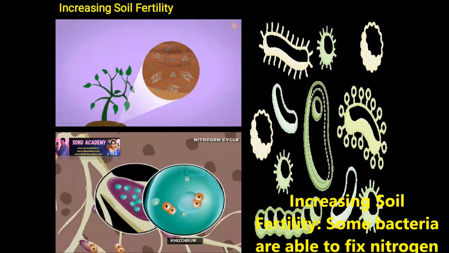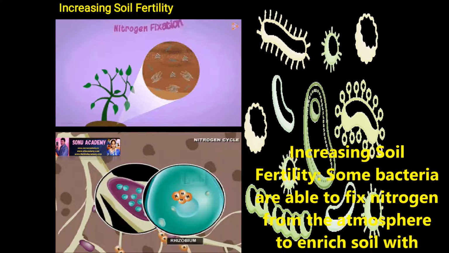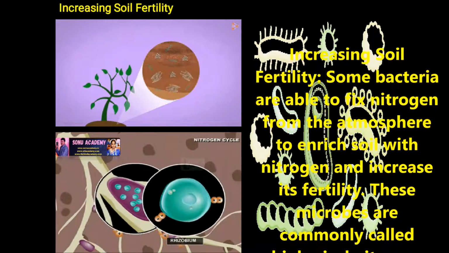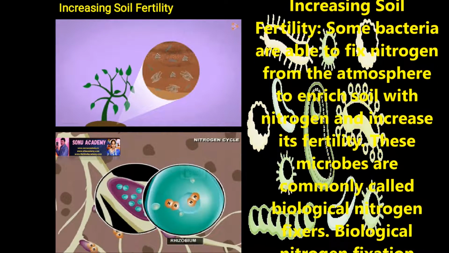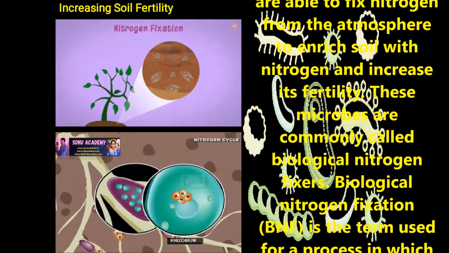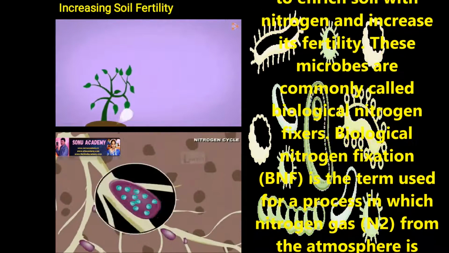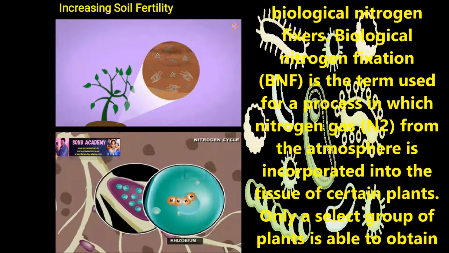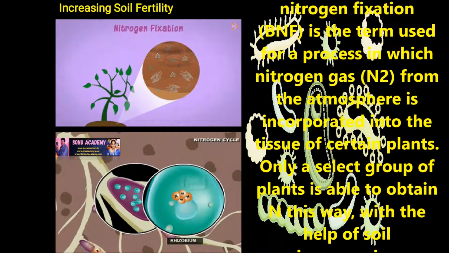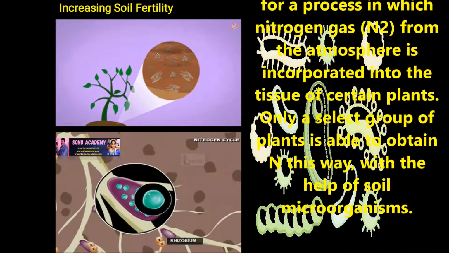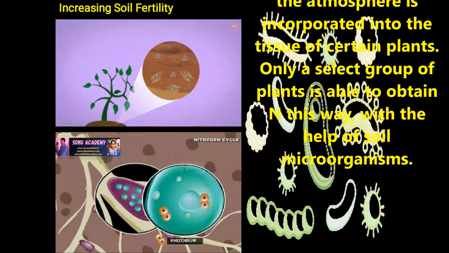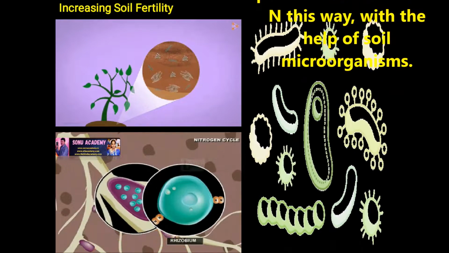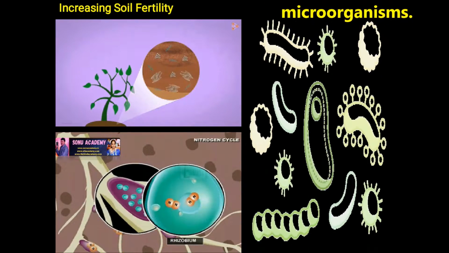Children, now let us discuss increasing soil fertility by bacteria. Some bacteria are able to fix nitrogen from the atmosphere to enrich soil with nitrogen and increase its fertility. These microbes are commonly called biological nitrogen fixers. Biological nitrogen fixation (BNF) is the process in which nitrogen gas, N2, from the atmosphere is incorporated into the tissues of certain plants. Only a selected group of plants is able to obtain nitrogen this way with the help of soil microorganisms.